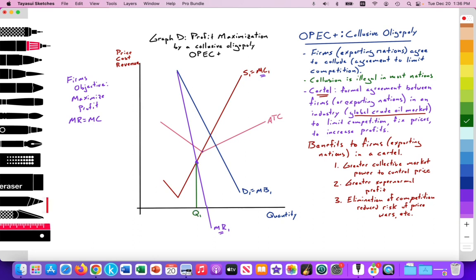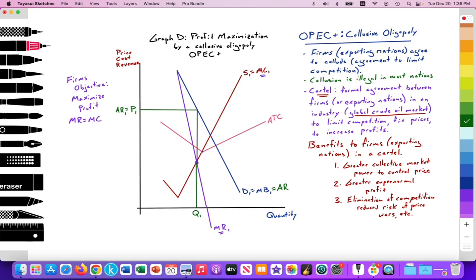And then they'll price according to their inelastic demand curve right here. There's the demand. And so here we can illustrate the price that they're going to charge. And I can label that P1, which is equal to the average revenue, AR1. And we're going to remember that demand equals marginal benefit also equals average revenue.